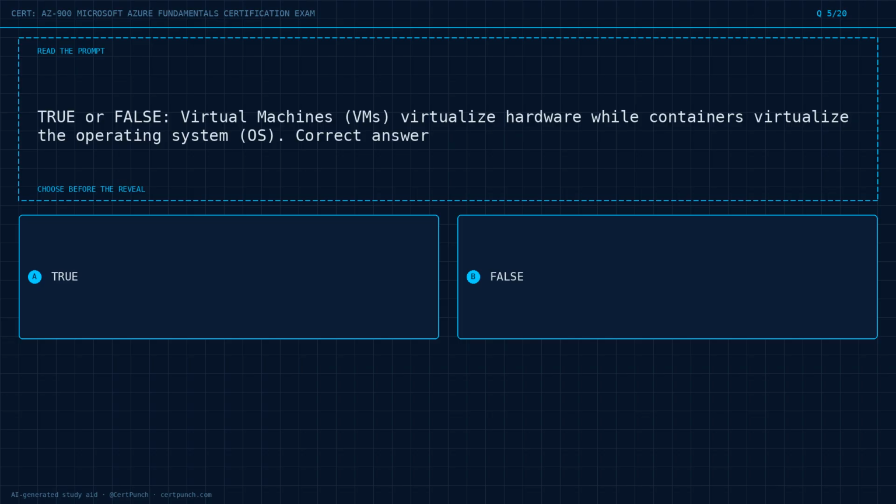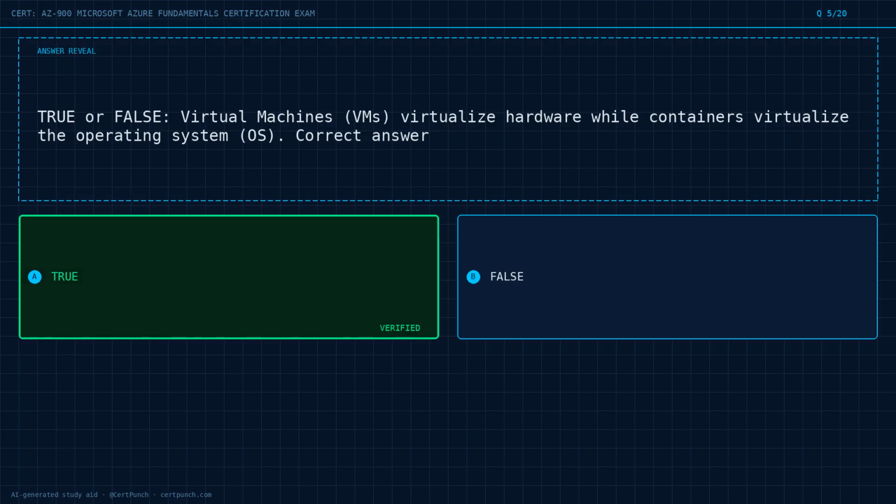Question 5 of 20. True or false? Virtual machines, VMs, virtualize hardware, while containers virtualize the operating system, OS. Option A, true. Option B, false. Choose the best answer before the reveal. Commit to it now.